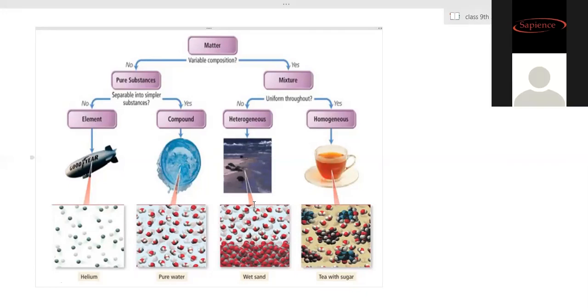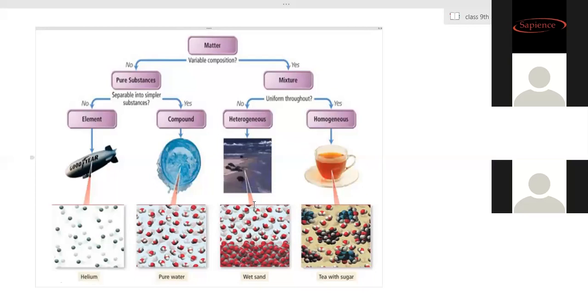Yes, ma'am. Okay. And the sand settles down because it has more weight. Yeah, the particles are bigger in size. They are not able to get distributed within the water particles, because the size of the sand is much bigger than the size of the water particle. So they could not get the space, and they settle down. They settle down as they are heavier than water molecules.